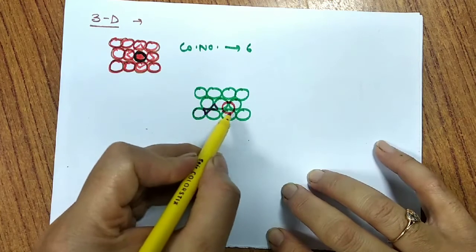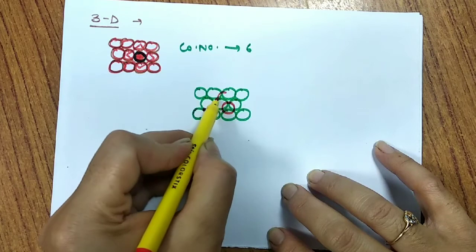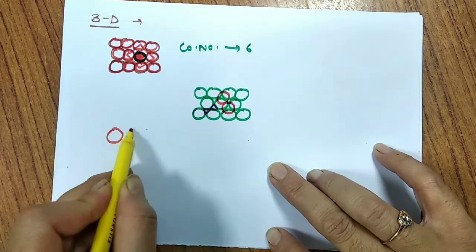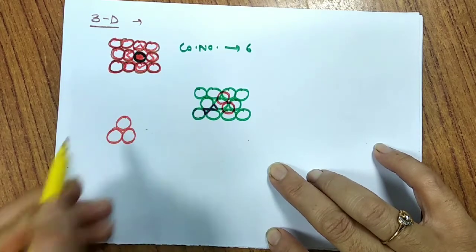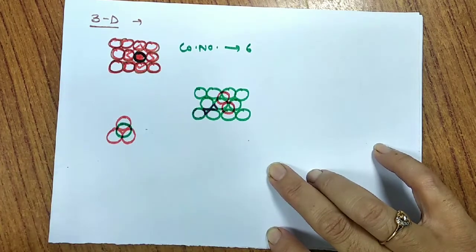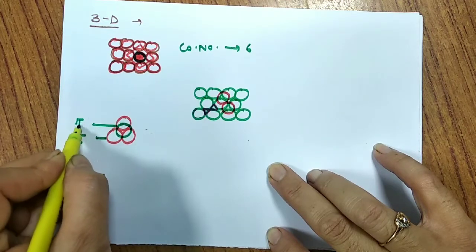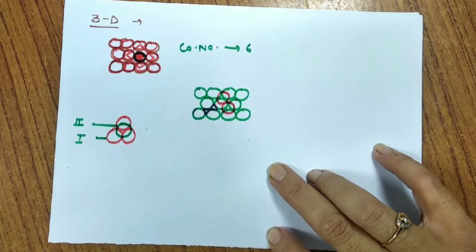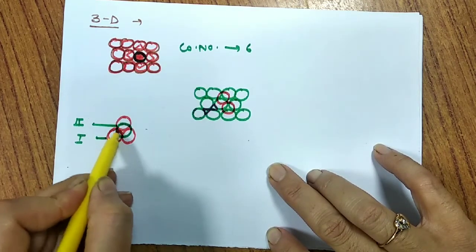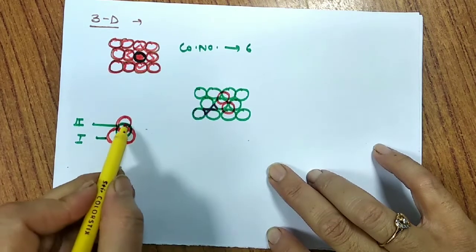You can see if I place the next layer on the spheres or the projections of the first layer in this way. So if I take only 3 atoms, then the second layer has been placed above this one. So this is the first layer, this is the second layer, and now if I ask you where the third layer has to be placed, I have a possibility where I can place the third layer just above the first layer and the fourth layer on the second layer.